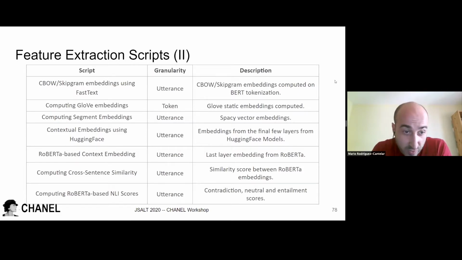We have a specific script for the RoBERTa base contextual embeddings. Then we calculate the cross-sentence similarity between the embeddings of the RoBERTa model. And finally, we have the natural language inference scores that allow us to calculate the contradiction, neutral, and entailment scores.